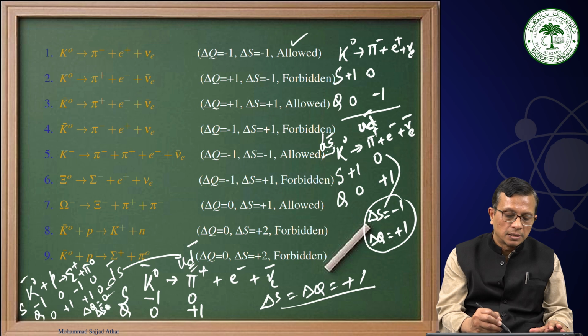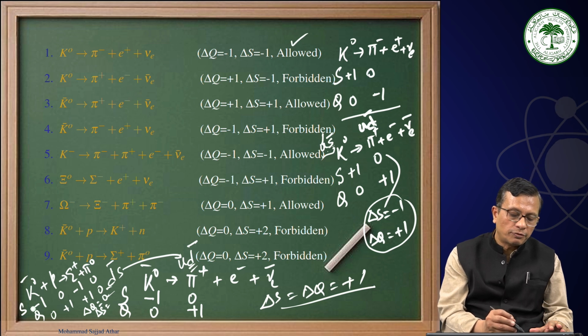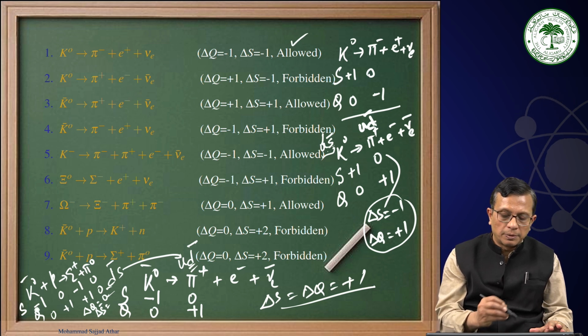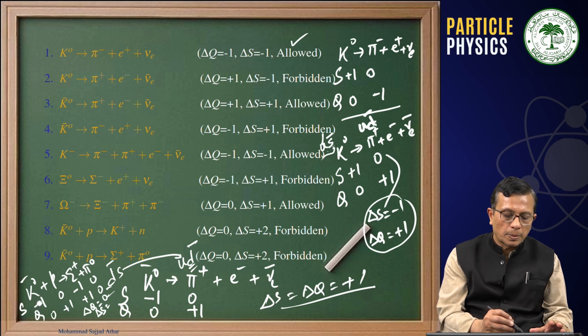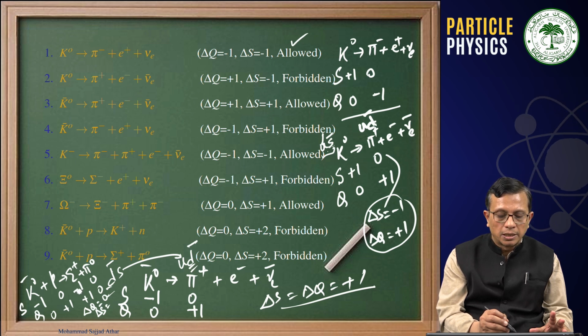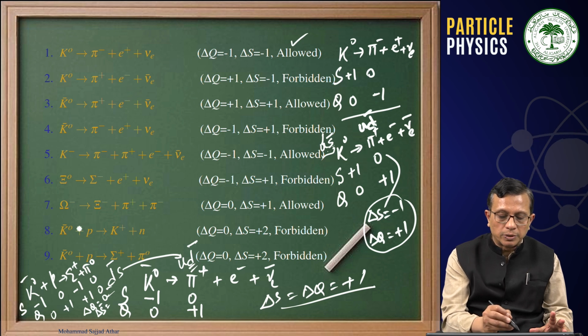But delta S is minus 1 here, and then minus of minus 1. K0 bar is minus 1, and sigma plus is minus 1. Therefore, the total charge that is getting changed here is changing by 2 units. Here it is all right. This charge is minus 1.